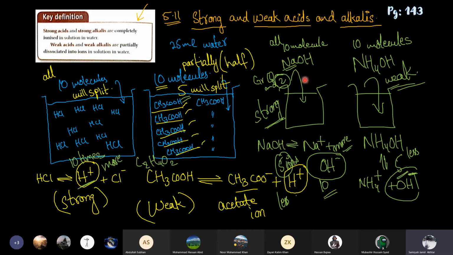So in strong alkalis, OH ions are more in number, and in weak alkalis, OH ions are less. Same in acids: in strong acids, H positive is more, and in weak acids, H positive is less in number. Did you get it?